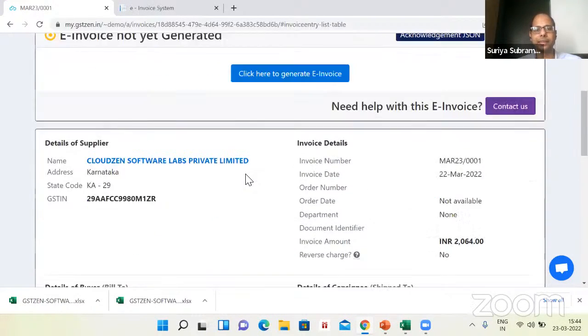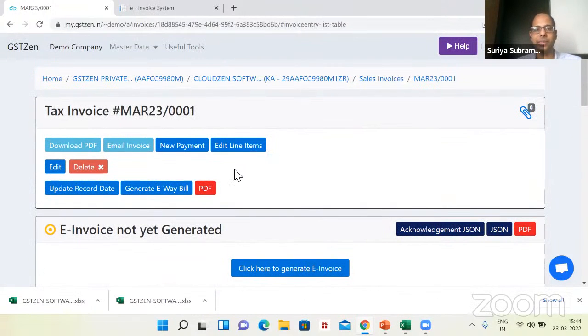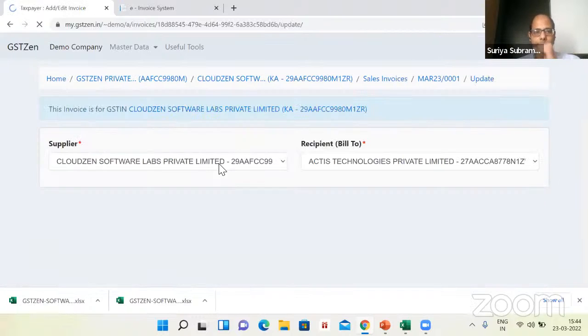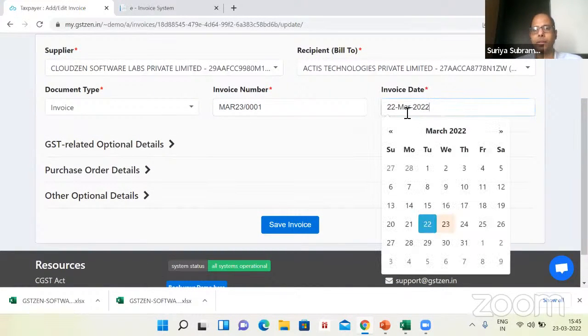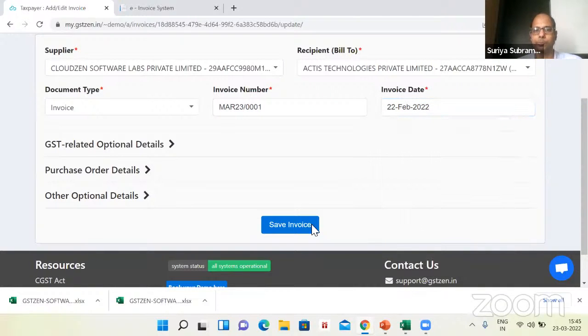Here are the details. So Venu wanted me to change the date. So let me change the date of the invoice. Instead of 22nd March, let me give 22nd February. Okay.